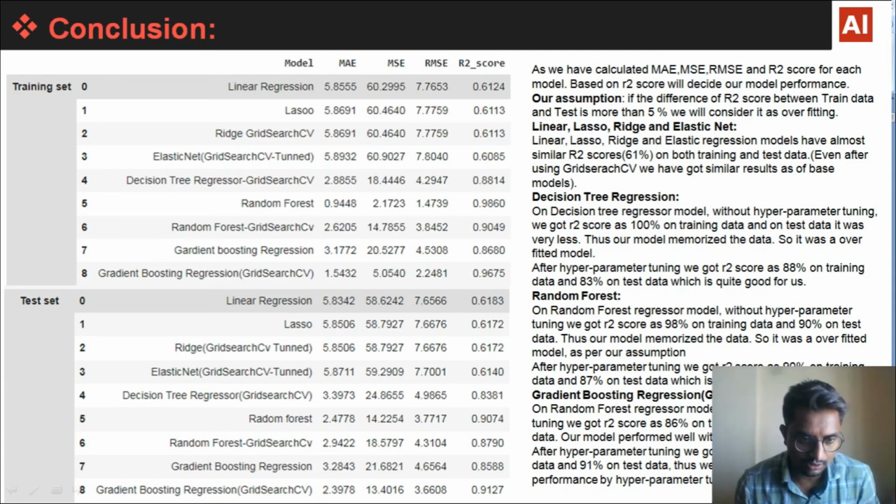After hyperparameter tuning, we got R2 score as 96% on training data and 91% on test data. Thus we improved our model performance by hyperparameter tuning.